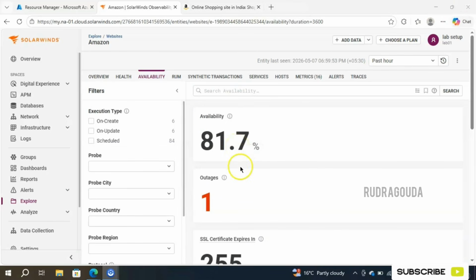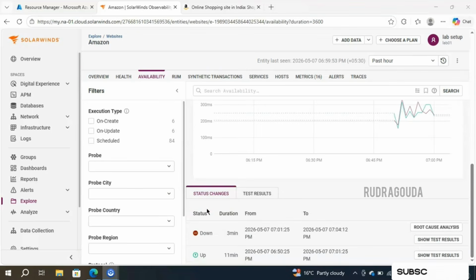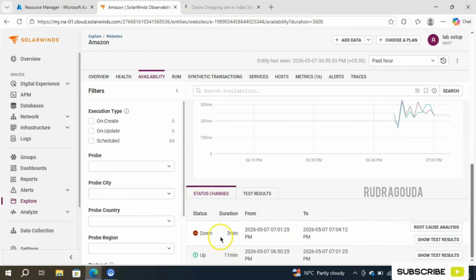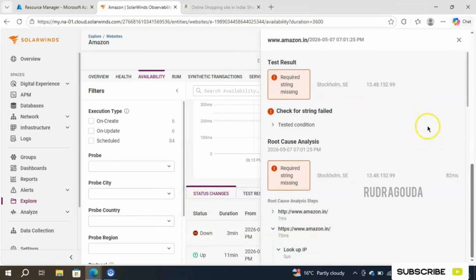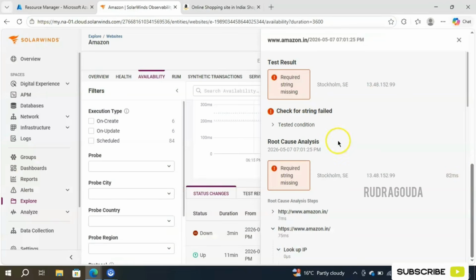Earlier it was a complete 100%. Outages are 1. And for what reason is it showing as an outage? Let's see that part. Yeah, it is showing down here. And if you want to know the reason, just click on the root cause analysis. Let me show you that again. Go to the status changes, then select that one and then go for root cause analysis. See, required string is missing. Okay, it is saying required string is missing. What is required? In the configuration we have given the misspelled Amazon, but that is not present in the website. So that's why it is throwing an alert, right? It is clearly mentioning required string is missing.